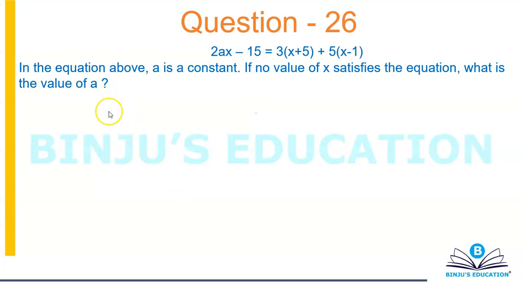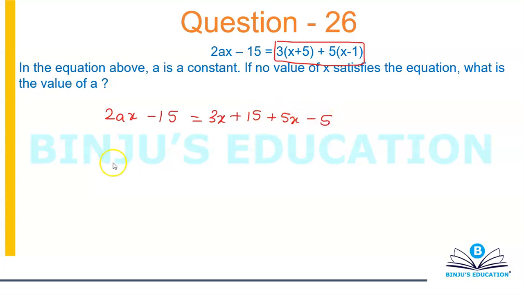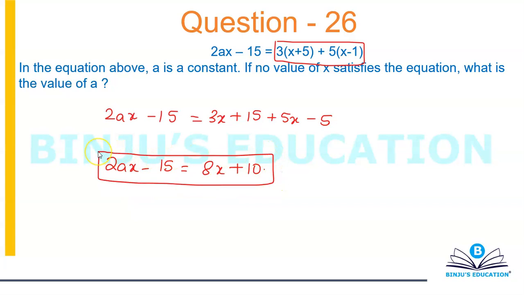So I have 2ax minus 15, and let me expand this right hand side. This will become 3x plus 15 plus 5x minus 5. So 2ax minus 15 will be equal to 8x plus 10.